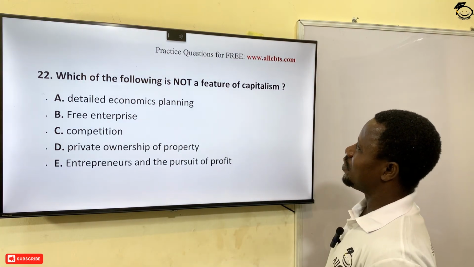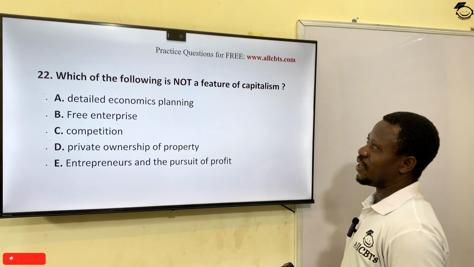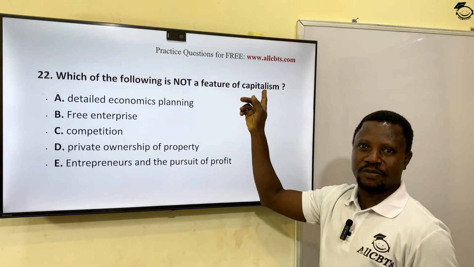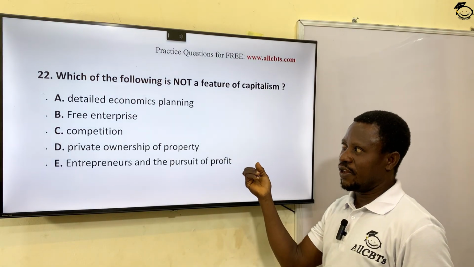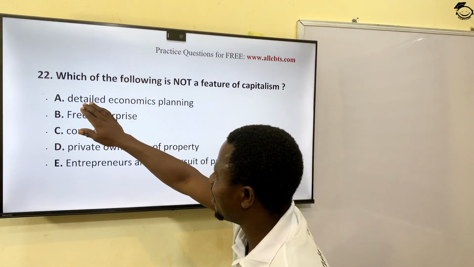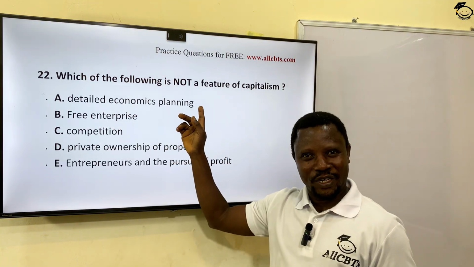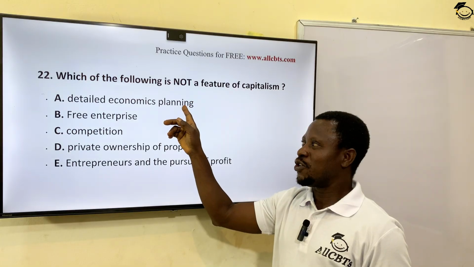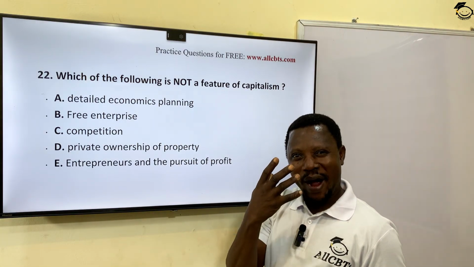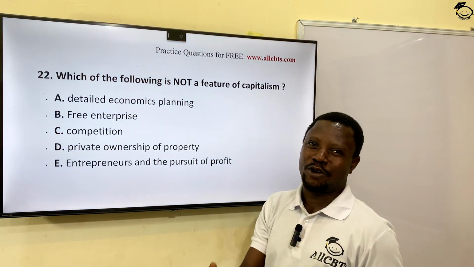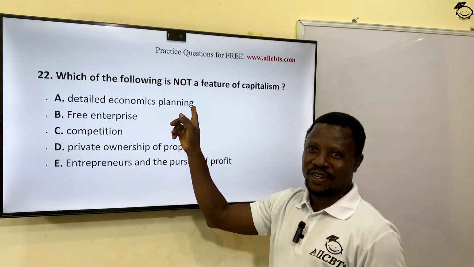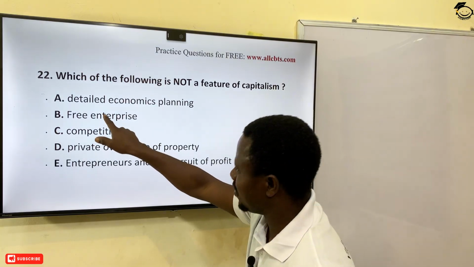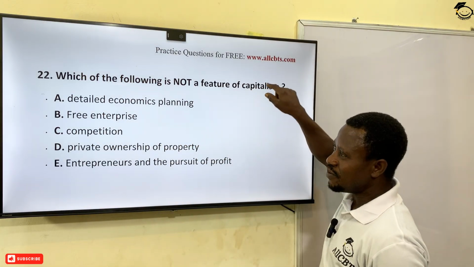Which of the following is not a feature of capitalism? In other words, all of them are features of capitalism. I explained capitalism in one of the questions treated earlier. Okay, detailed economic planning. This is socialism, when government or the state is in charge. In fact, it is also known as command or controlled economy. You can see detailed economic planning. That's opposite of this. This is socialism. Free enterprise. This is another name for capitalism.